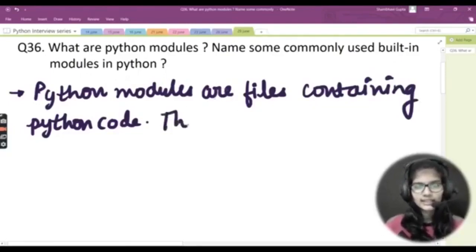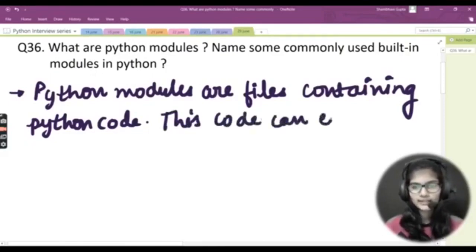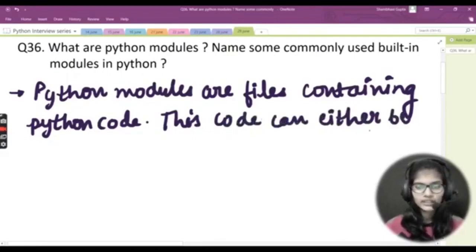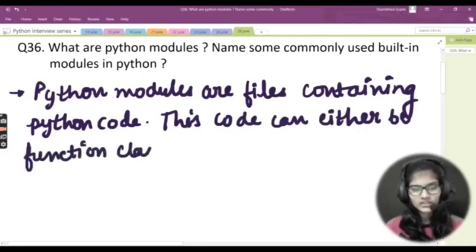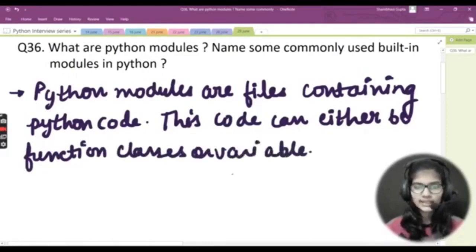Other than that, this code can either be functions, classes or variables. So the code that is written can either be functions, classes or variables, whatever is written inside that, right?